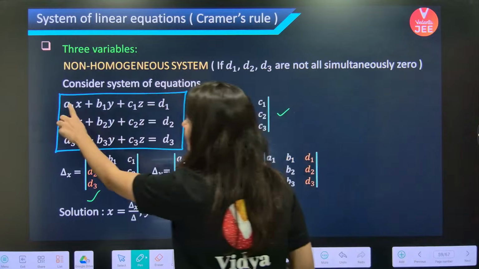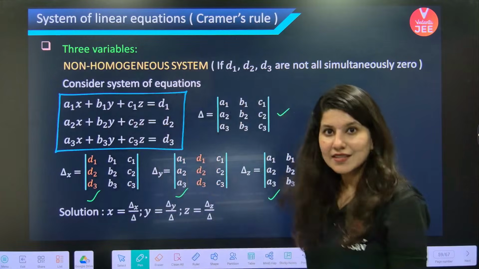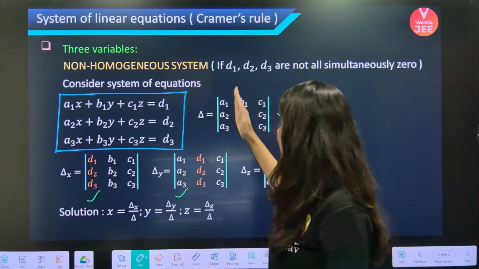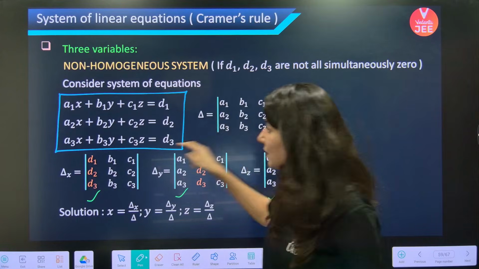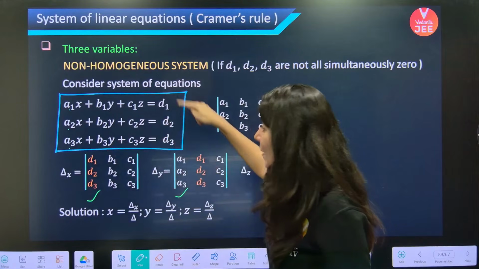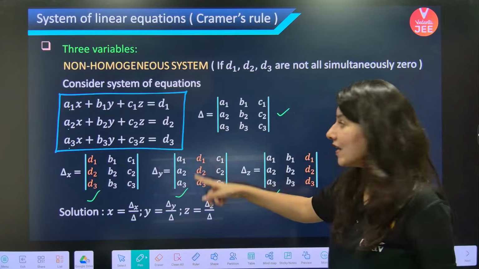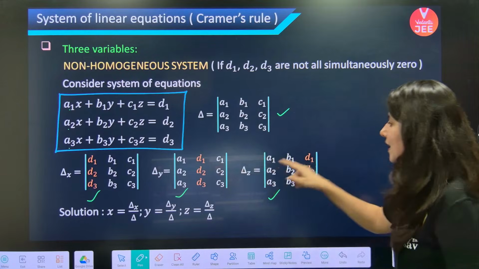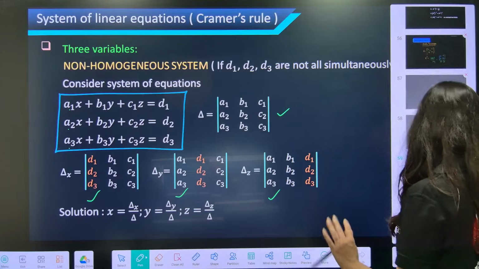Delta is formed by a1, b1, c1, a2, b2, c2, a3, b3, c3. This is your delta. Okay, delta x means you have to remove the first column, that means remove the coefficient of x and replace it by the constants. Rest everything will be the same. Can you see del y? Remove the middle column and place d1, d2, d3. And del z: remove the third column and place this. So these are the 4 determinants.